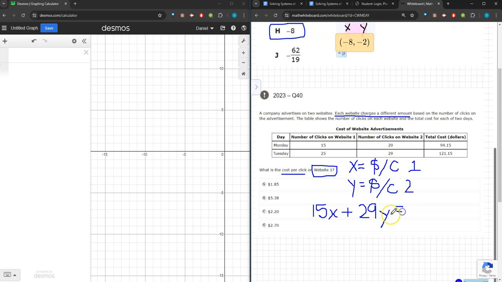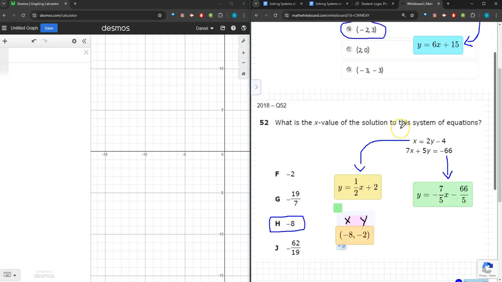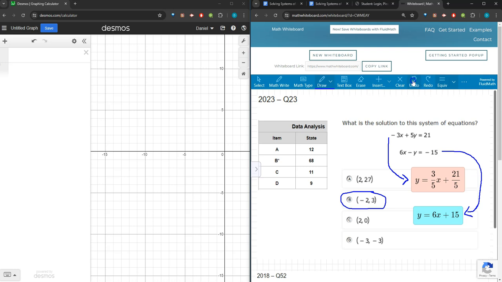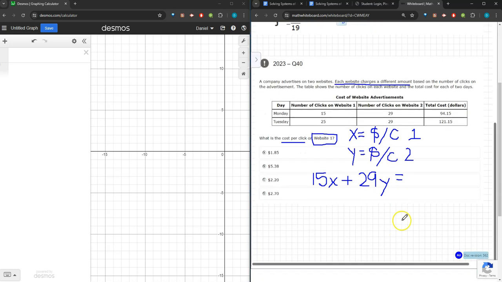If I take both of those costs together for website 1 and website 2 for that day on Monday, then I should get a total of $94.15